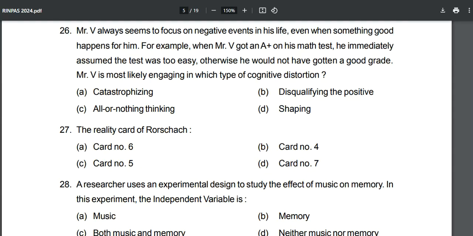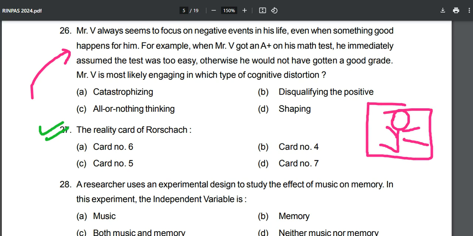Welcome to the next part. We will start with our Rorschach, but before that, question number 26. Mr. V always seems to focus on negative events in his life, even when something good happens for him. For example, when Mr. V got an A plus on his math test. So basically it is an application-based question, and shaping is never going to be the answer over here. What is the correct answer?